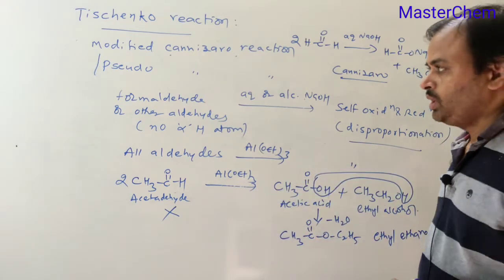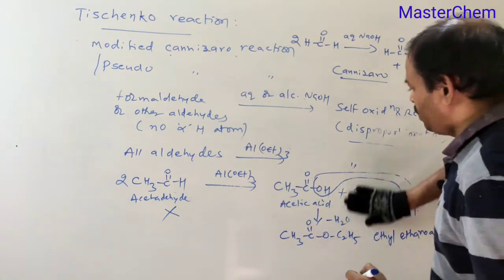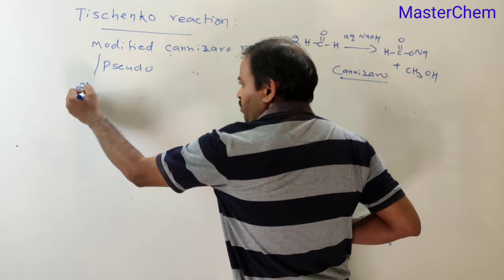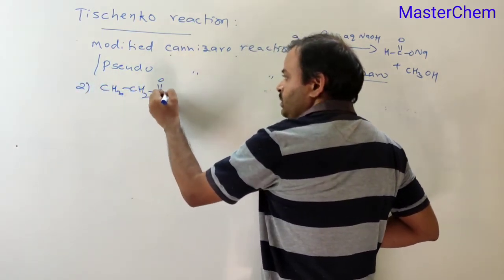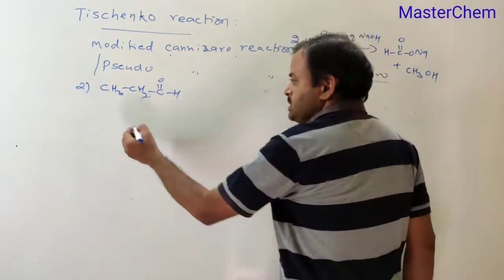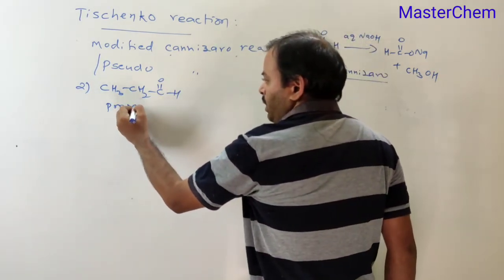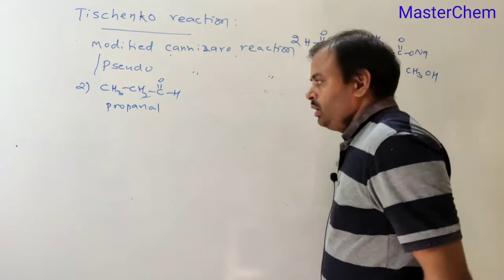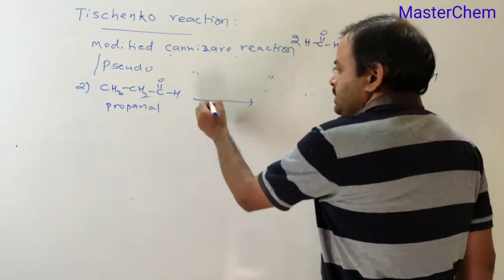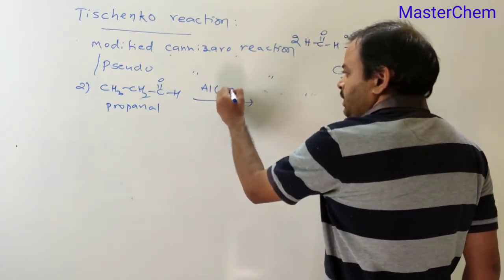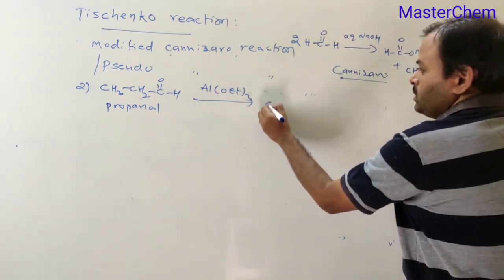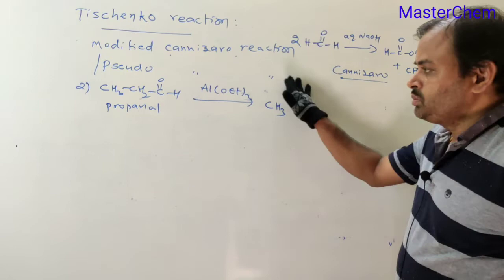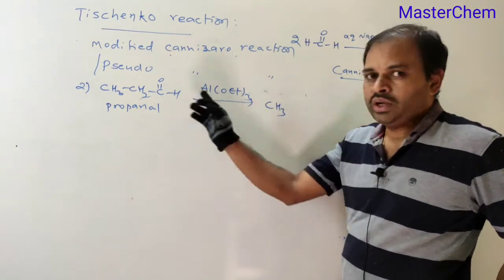This is the first example, acetaldehyde, and for the second example take CH3CH2CHO, propanal. What is the reagent here? AlOEt3, aluminum triethoxide. What is the product? Just the corresponding oxidation product and the corresponding reduction product.